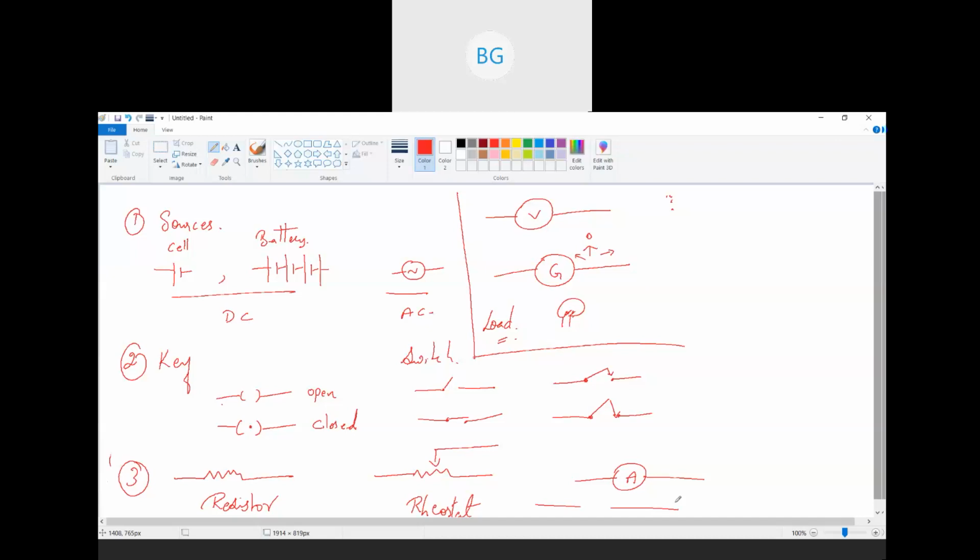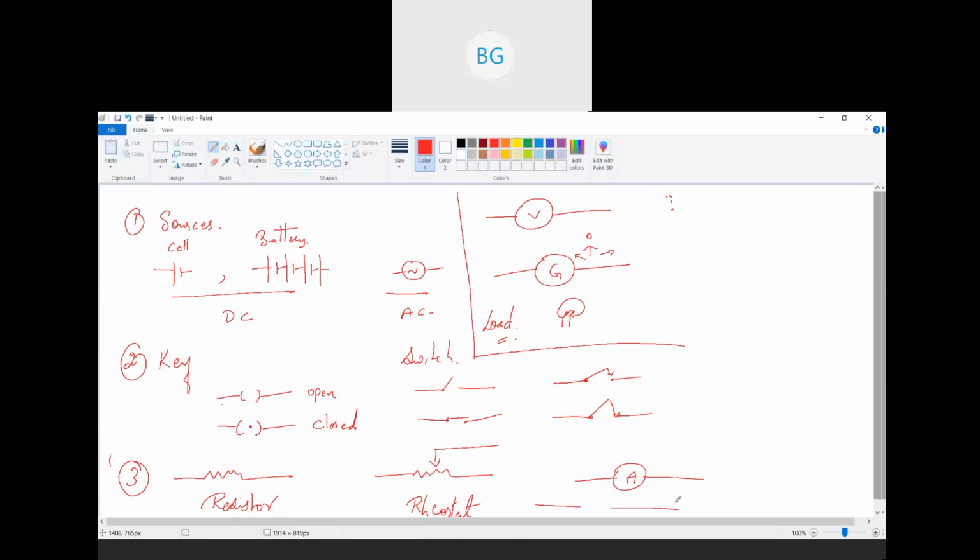Then we saw the types of circuits: closed circuit and open circuit. A closed circuit means that when it is completely closed using wires, there is no opening anywhere, then it is called a closed circuit. And in a closed circuit, current flows. An open circuit is where there is a breakage or no connection between any two equipments, and in an open circuit, current doesn't flow. This is what we saw.